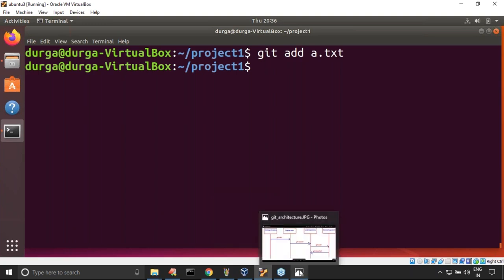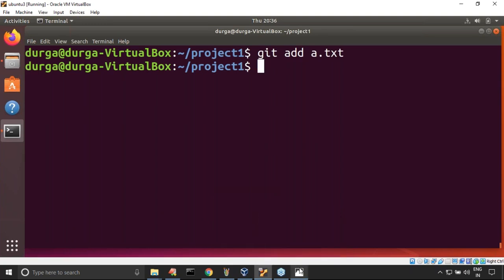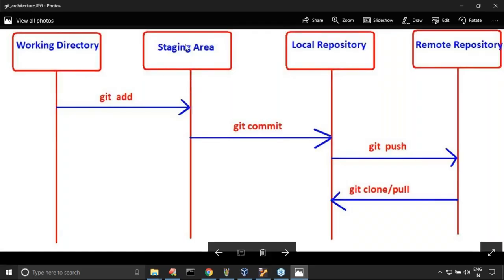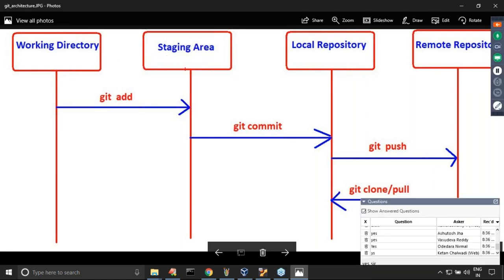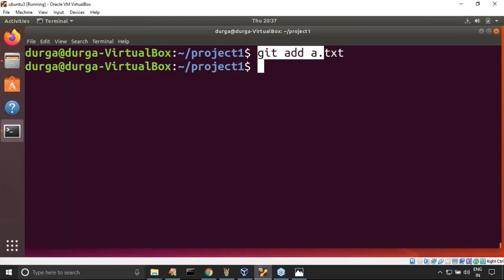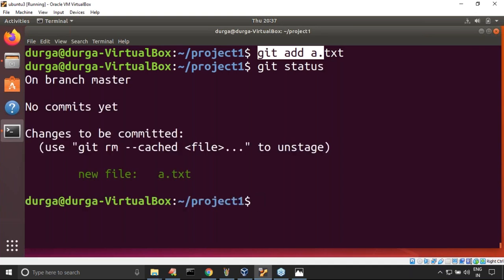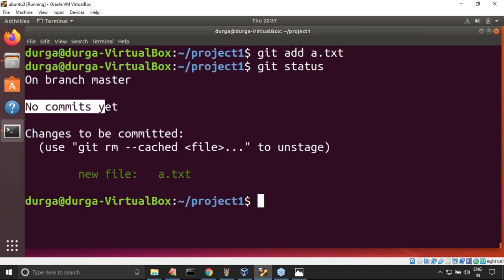Now the file is added to the staging area. Slowly, in the practicals you are seeing how you can use these commands. Now observe very carefully about this terminology. Here, git status. What is the status of all files present in every area? Now it is going to tell us no commits yet.